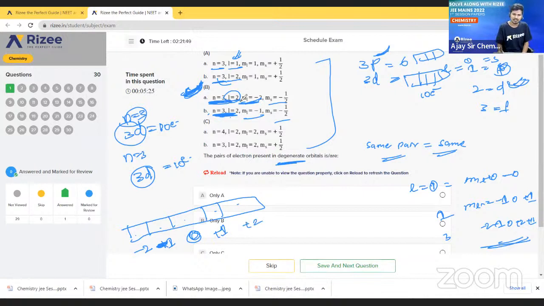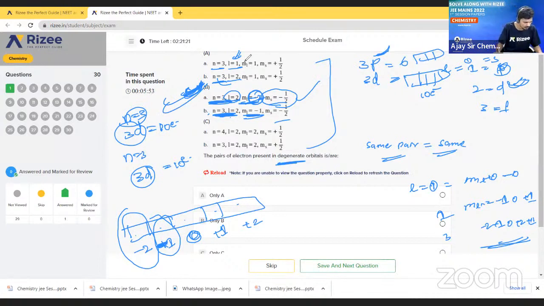See, ML value -2 is given. Is -2 there or not? Yes, here -2 is there. And in the second, ML value -1 is given, -1 is also there. That means both are correct statements. And see the MS value. It may be plus half, it may be minus half. Here they have given minus half, that means correct. So option B is the correct option.